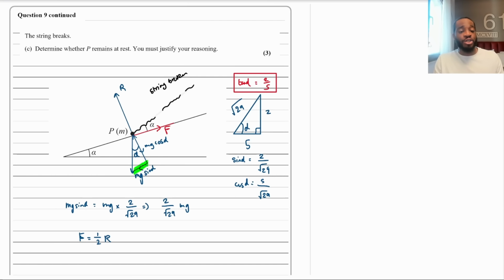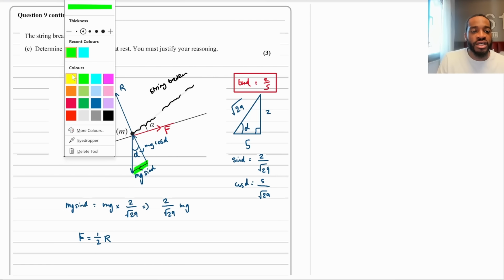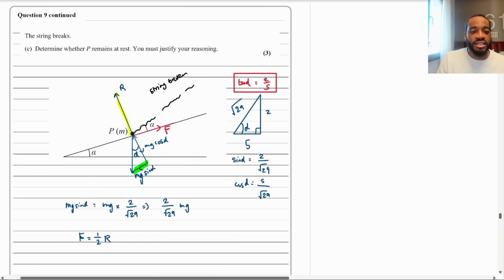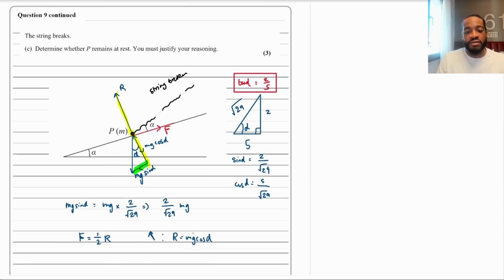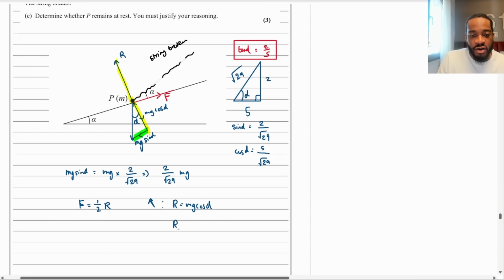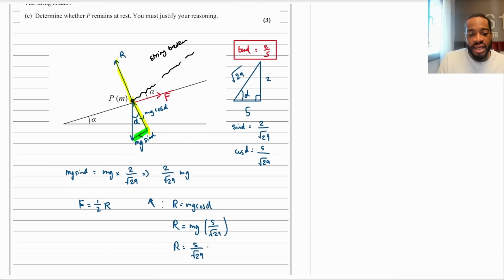Now, the reaction force is going to change because that string is broken. So we need to compute that reaction force again. So the reaction force is going to be this, and it's going to be like that. Okay, so if I do that, resolving perpendicular to the plane is going to give me R equals mg cos alpha, and then obviously cos alpha is 5 over root 29. So I'm going to have R is equal to mg and then 5 over root 29. And so therefore I can write this as 5 over root 29 mg.